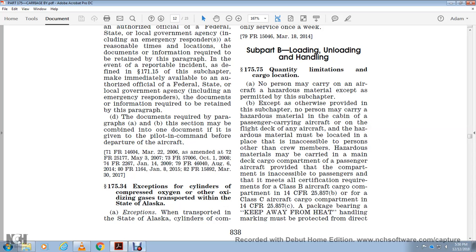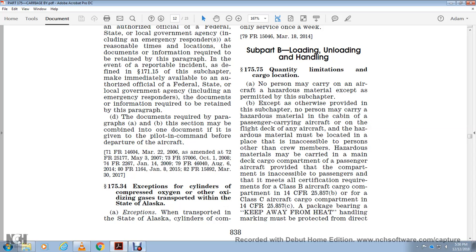The passenger-carrying aircraft or the flight deck of any aircraft that has hazardous material must be located with the person other than the crew member. Hazardous material being carried in the cargo compartment of a passenger aircraft must be in a compartment accessible to the passenger that meets all the certification requirements of Class B of the aircraft, the cargo compartment of Title 14 CFR 25.857(b), or for a Class C aircraft, the cargo compartment of Title 14 CFR 25.857(c), for the package.